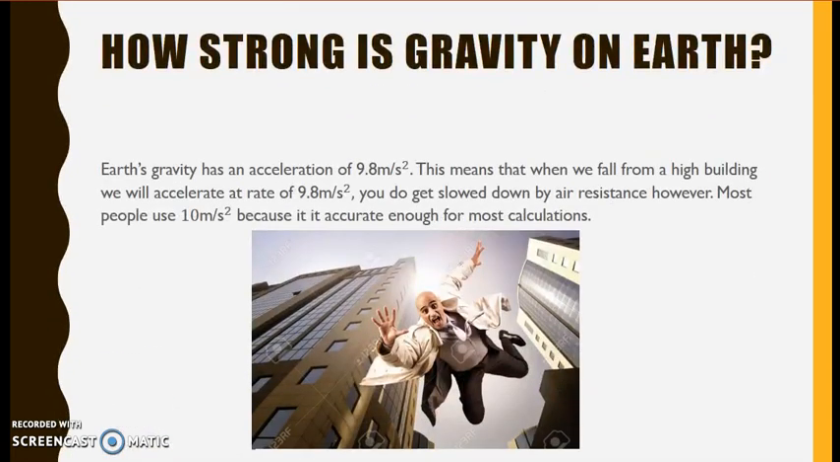How strong is gravity on Earth? Earth's gravity has an acceleration of 9.8 meters a second squared. This means that when we fall from a high building, we will accelerate at a rate of 9.8 meters a second squared. You do get slowed down by air resistance, however. Most people use 10 meters a second squared because it is accurate enough for most calculations. This guy's having a bad day.